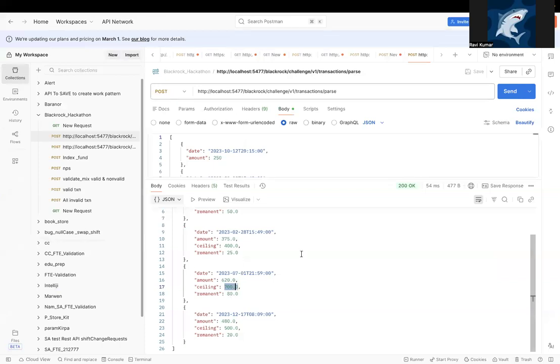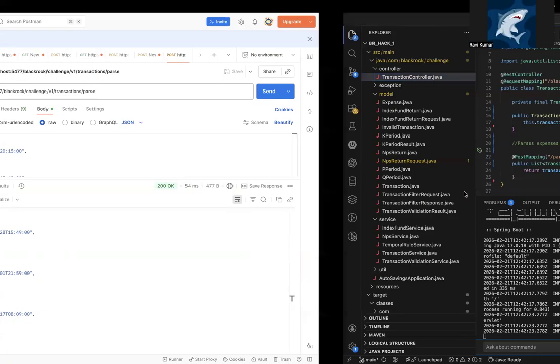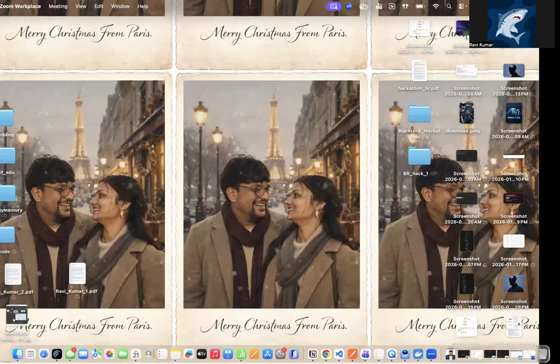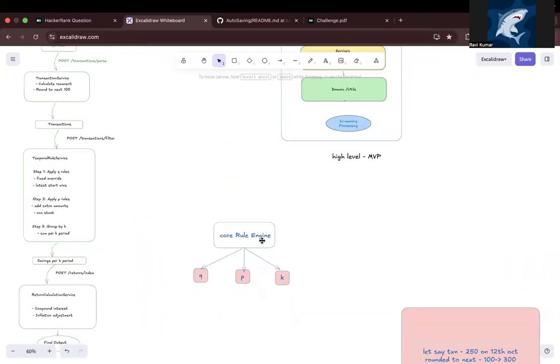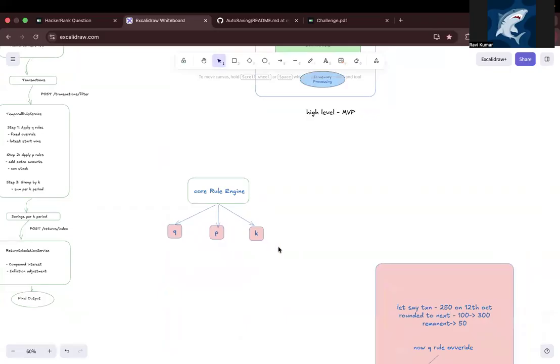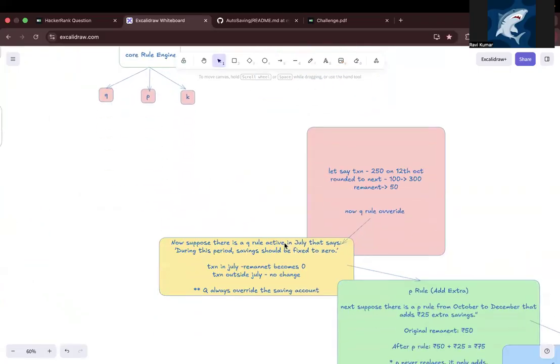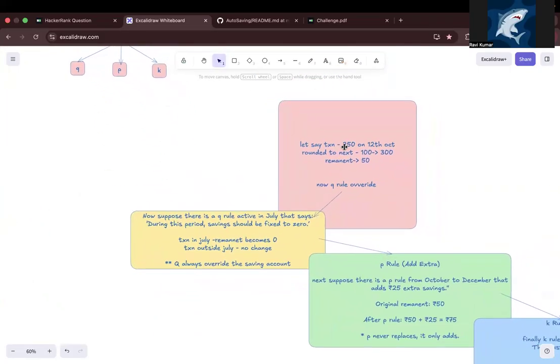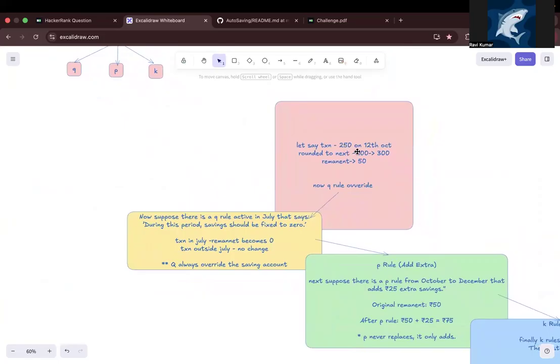After this, I have applied the Q, P, K rules. The main core rules are Q, P and K. Let me give a brief idea. Let's say we have a transaction of 250 on the 12th of October. Rounded to the next 100, it becomes 300, and the remnant is 50, so 300 minus 250 is 50.